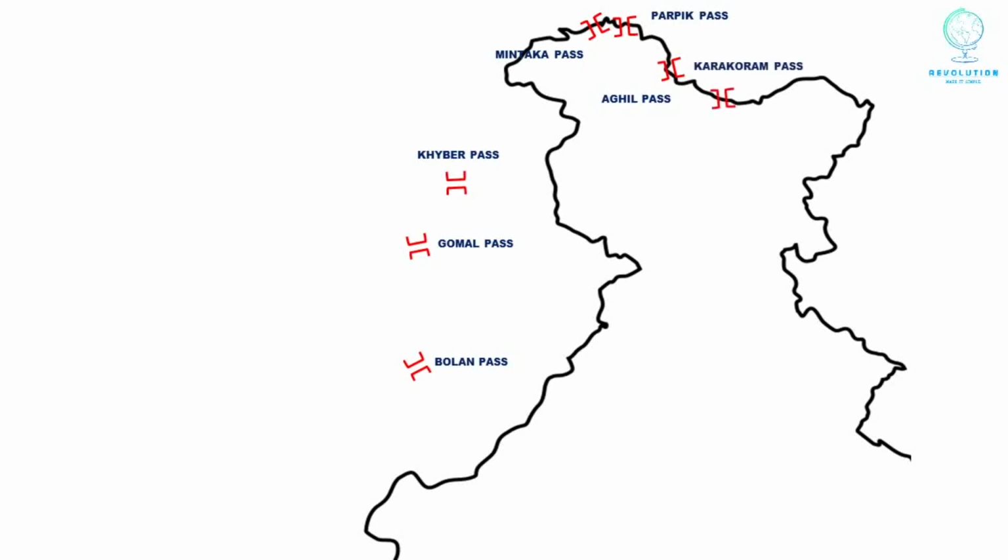The fourth one is Karakoram Pass. It is also between India and China across the Karakoram range. It is located at an elevation of over 6,000 meters.